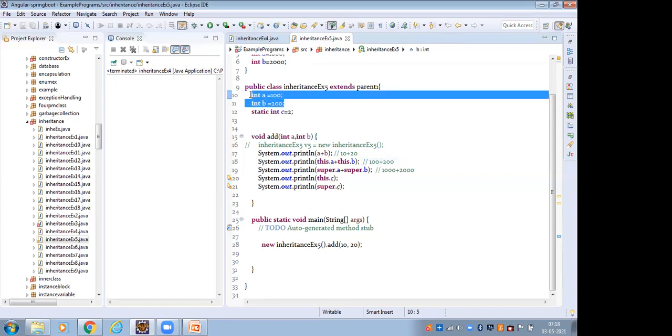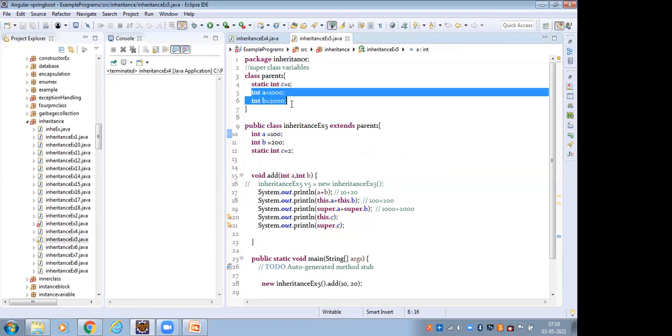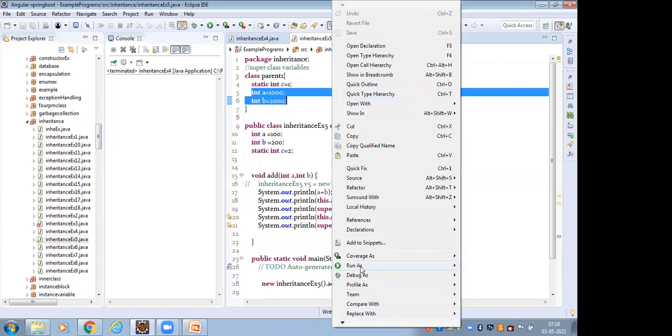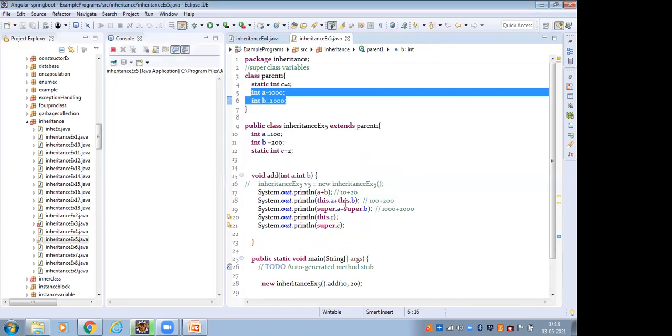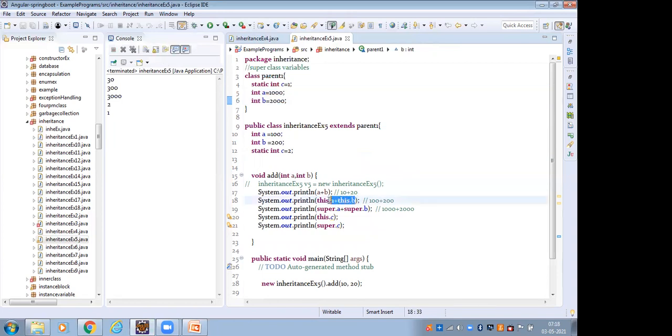Then for the parent class variable, super dot a. So super dot b, the parent class instance variable, we have to access by using the super keyword. The current class variable we access by using the this keyword.